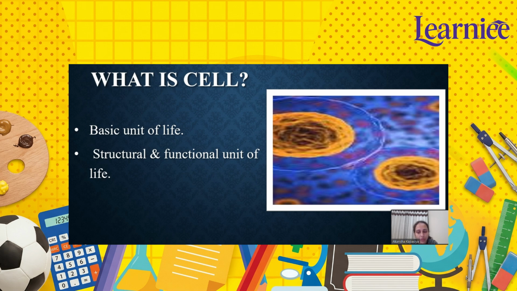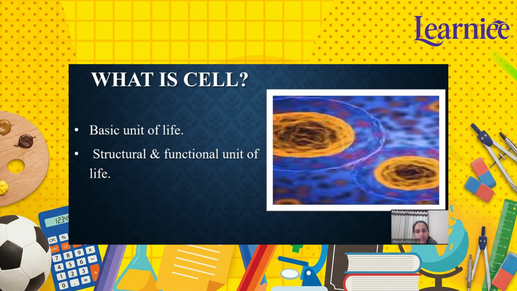First of all, it is the basic unit of life. This means a cell is the smallest unit that can perform all the life activities, such as breathing or respiration, eating and digesting food, growing, reproducing, and responding to the environment, right? Even a single cell like bacteria can live on its own and grow. For example, bacteria, which is one cell, is a complete living organism. On the other side, humans, with trillions of cells working together, are another kind of organism. So it doesn't matter whether it is a unicellular or a multicellular organism.